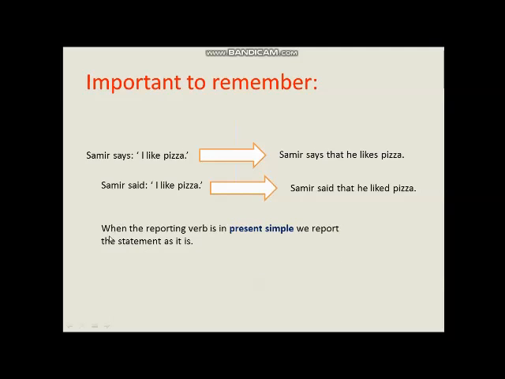So don't forget, when the reporting verb is in present simple, we report the statement as it is, which means we don't change the tense, but we change the pronoun. But don't forget the S in simple present, in third person singular. For example, here we have he, then we put the S. And we don't forget also to change the pronoun.